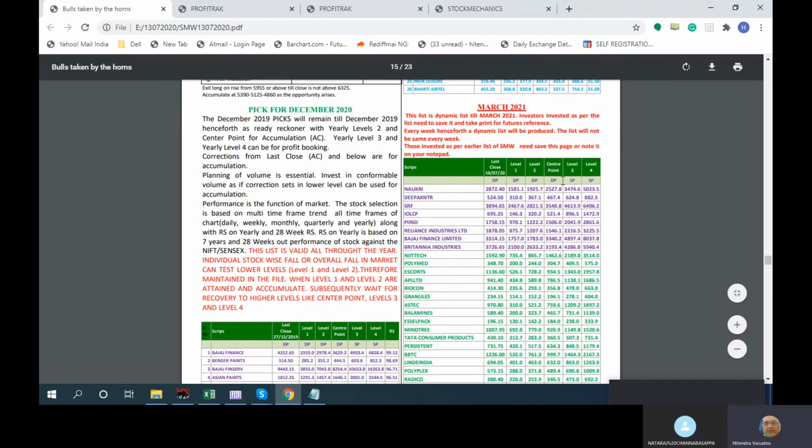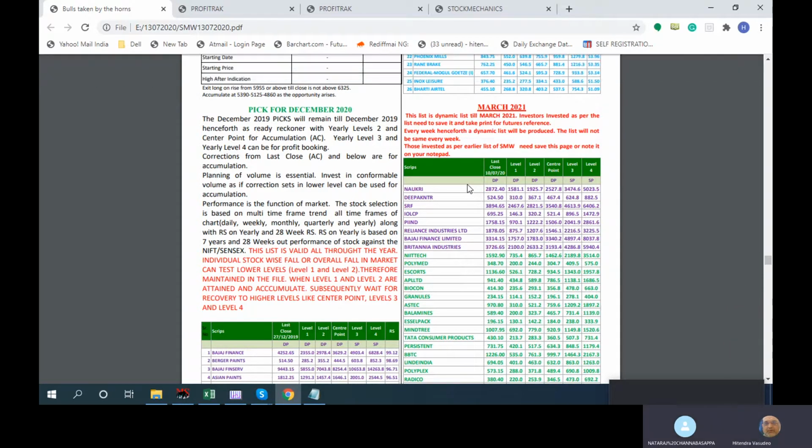Similarly, same style, same format, but this is a dynamic list, while that was a static list. It is dynamic because it covers daily, weekly, monthly, and yearly, where yearly is the current year, from January to now. Because the year is not over, when December 20 comes, most of these stocks will get shifted into the December 2021 list, and then they will be static for 2021. This is dynamic till March 2021.